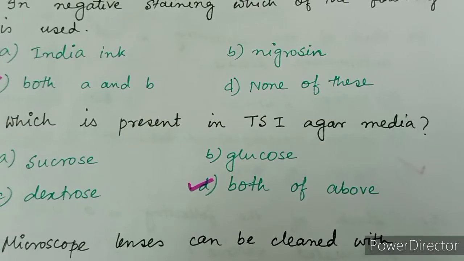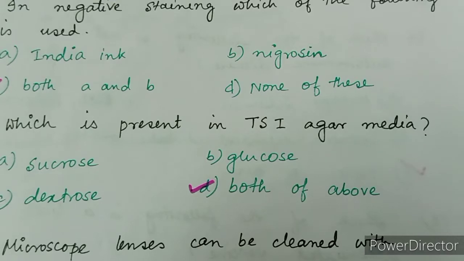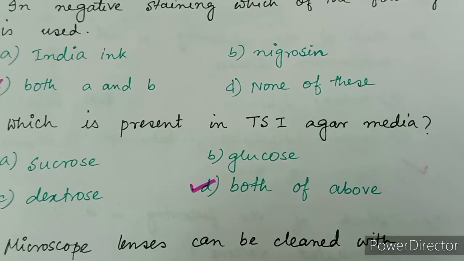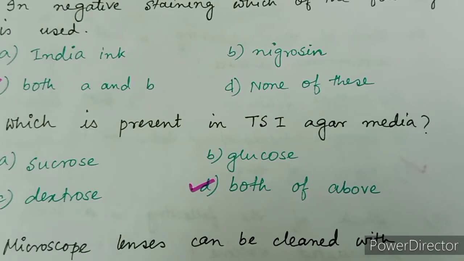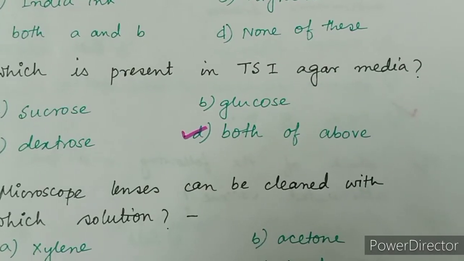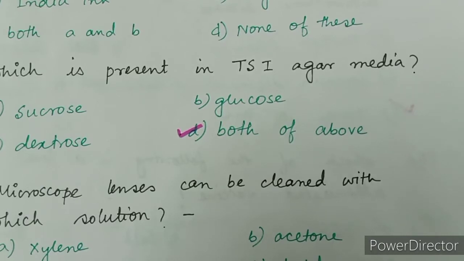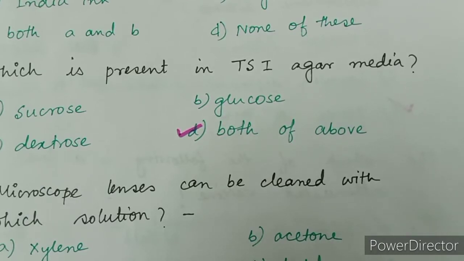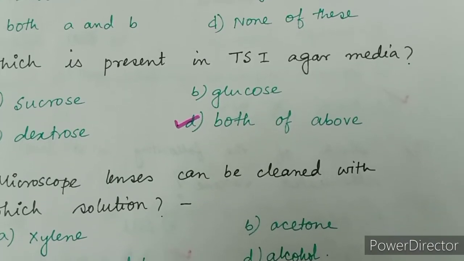Now I will discuss the answers of the MCQs. In negative staining, which of the following is used? The correct option will be option C, that means both A and B, because India ink and nigrosin both are used in negative staining. Which is present in TSI agar medium? The correct answer is option D, both of the above, that means TSI means triple sugar iron, sucrose, glucose, and dextrose all are present. These three sugars are present, that's why triple sugar iron.